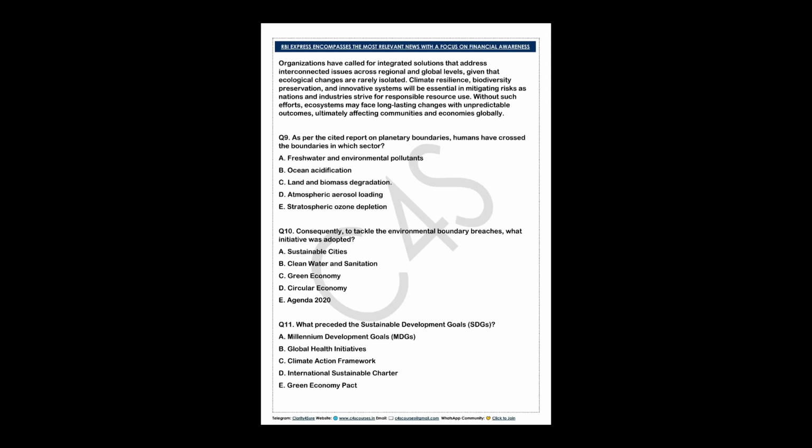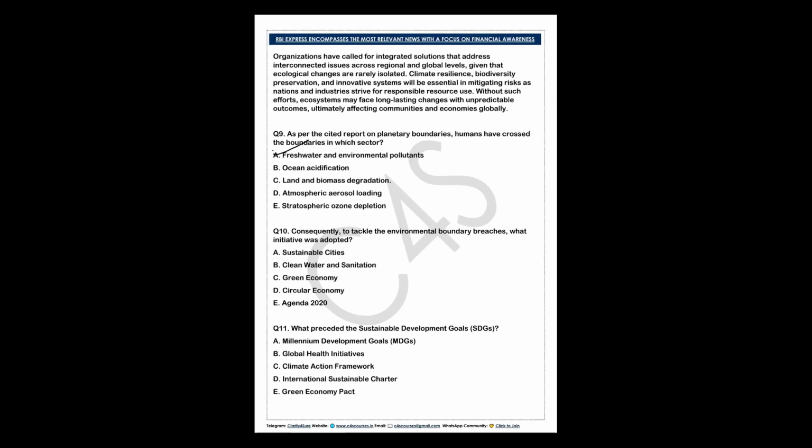So the ninth question, as per the passage, is: as per the cited report on planetary boundaries, humans have crossed the boundaries in which sector? It is a very easy question. If you have read it very well, you can understand. It is the first thing only, the freshwater and the environmental pollutants, right?